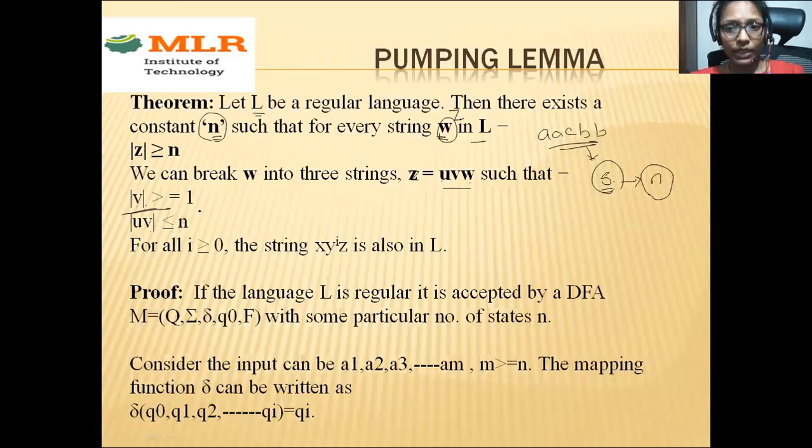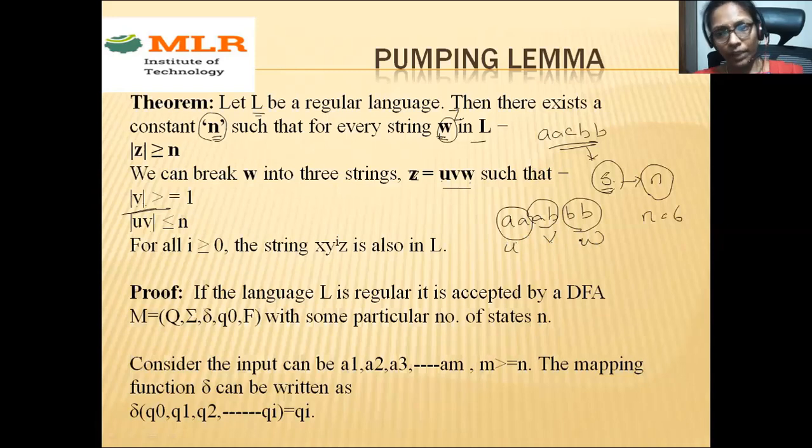We need to check all these things for each example. For example, if I consider a string like this, what is the length of the string? The n value is 6. In most cases, consider the n value the same as the length of the string, so I am taking n as 6. Now consider UVW. We need to divide our string into three parts where the length of V should be greater than or equal to 1. So I am taking this part as U, this as V, and this as W: U, V, W.